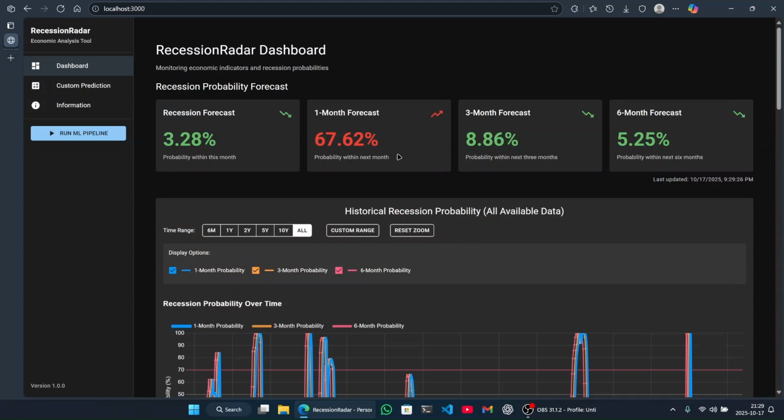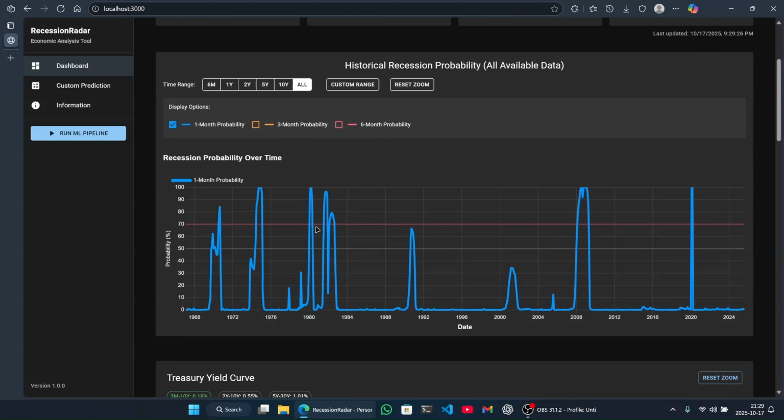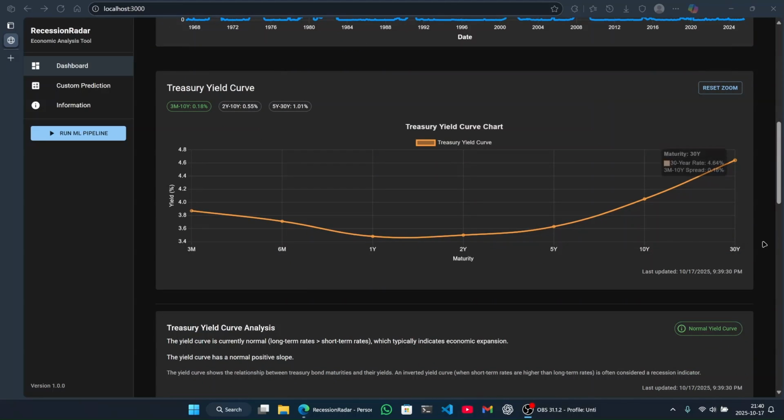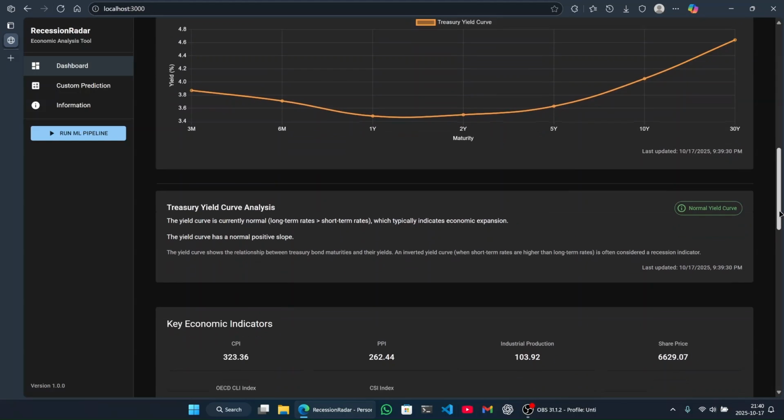Here it shows the current prediction values as a percentage, and this is for the current month. This is for the next month, the next 3 months, and the next 6 months. Here it shows charts of the historical recession data. These spikes are the recessions that happened in history. This is the current treasury yield curve from 3 months to 30 years. This is the analysis of the current treasury yield curve, which says it is a normal treasury yield curve.